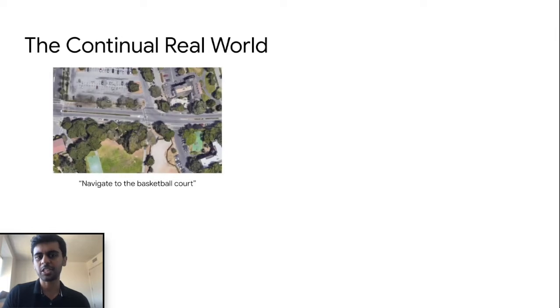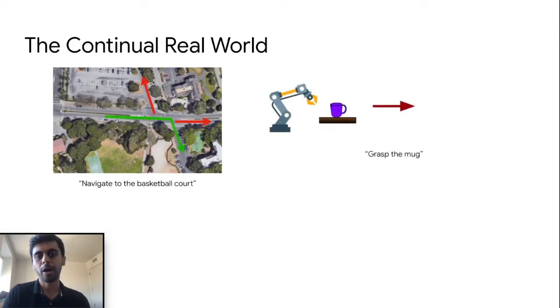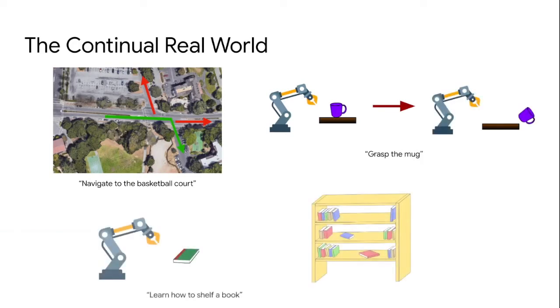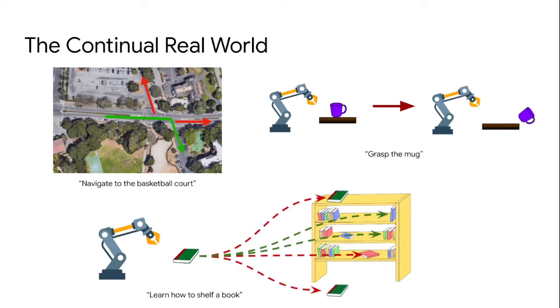A navigation agent may go off-route when trying to reach a goal location. A robot arm tasked with grasping the mug may push the mug off the table. A robot learning how to shelf a book might have to attempt the task several times as it may mess it up. In a more general sense, RL agents need to retry things, possibly several thousand times.